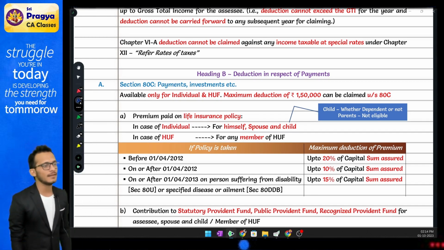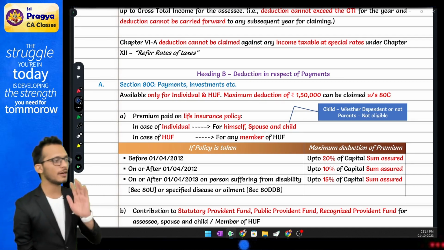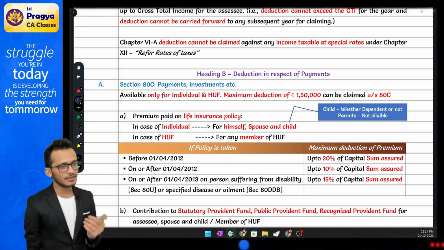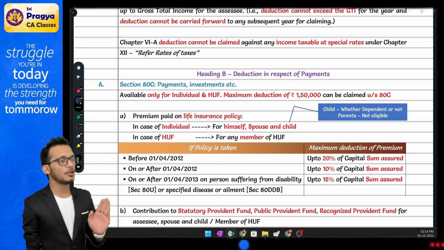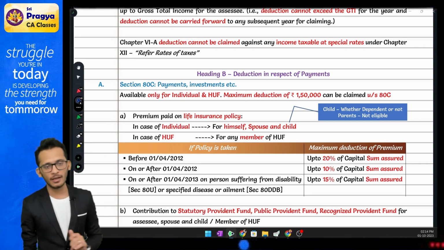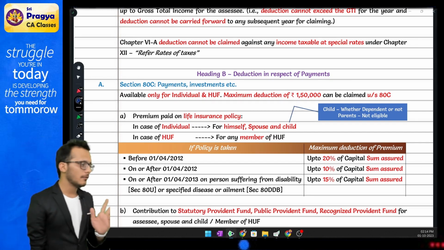Rahul, this is not happening, then you can claim the tuition fees which you are paying for your child education. Rahul, this is also not happening. You can claim any kind of stamp duty charges which you have paid for a house. Rahul, this is also not happening. If you have taken any kind of term deposit for 5 years and more. All these kind of things you can claim chapter 6A up to a maximum of 1,50,000.